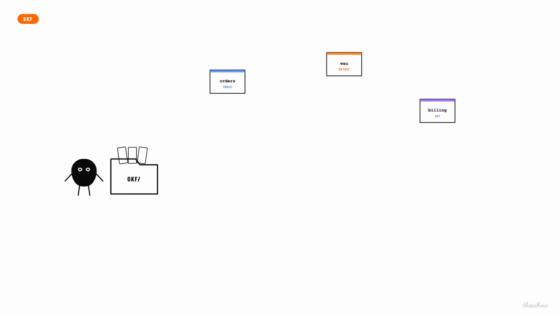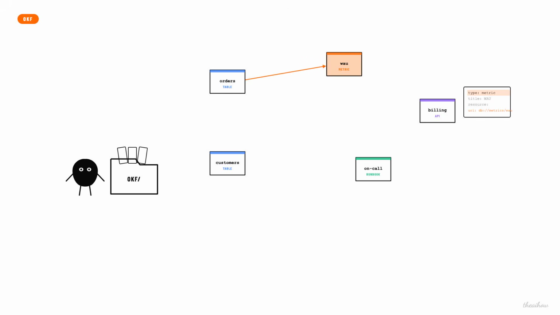OKF solves the knowledge gap. Google Cloud published it in June 2026, and it's almost aggressively boring, just a folder of markdown files. Each file is one concept, a table, a metric, a runbook, an API. At the top, a tiny YAML block: type, title, description, one required field, type, then plain markdown underneath. But here's the field that makes everything click, the resource URI, a pointer to the actual live thing, the table, the endpoint. The concept describes what it means. The resource says where it lives.